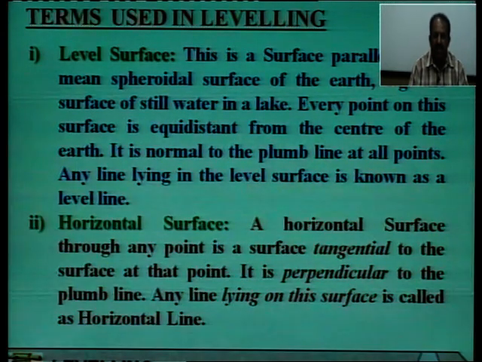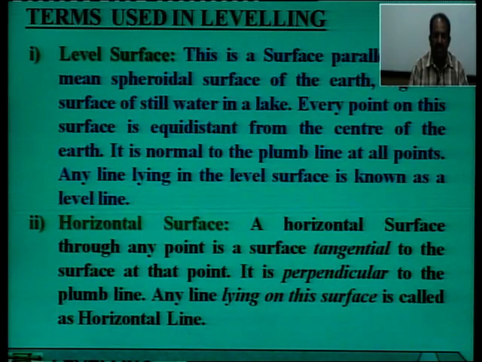This is a surface parallel to the mean spheroidal surface of the earth. For example, the surface of still water in a lake. Every point on this surface is equidistant from the center of the earth. It is normal to the plumb line at all points. Any line lying in the level surface is known as a level line.